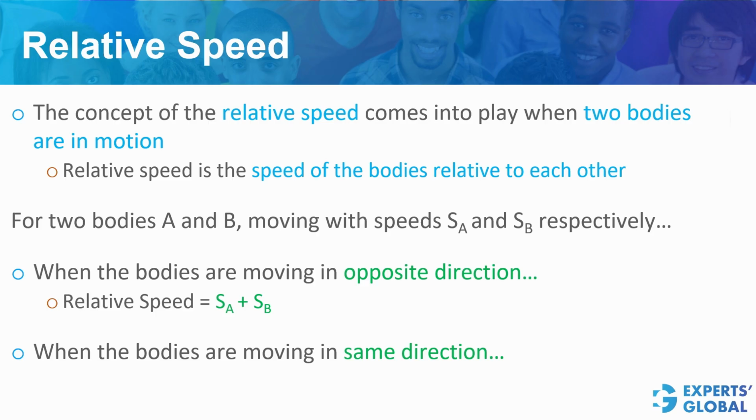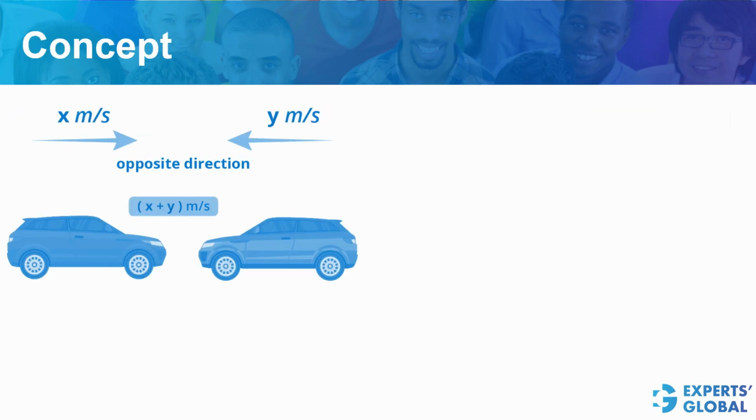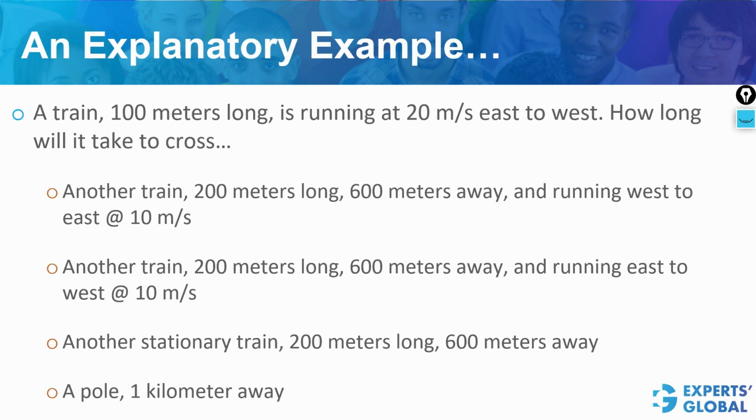And when they are moving in the same direction, relative speed is the difference of their respective speeds. Here is a visual representation. The case when the two bodies are moving in opposite direction and the case when the two bodies are moving in the same direction.